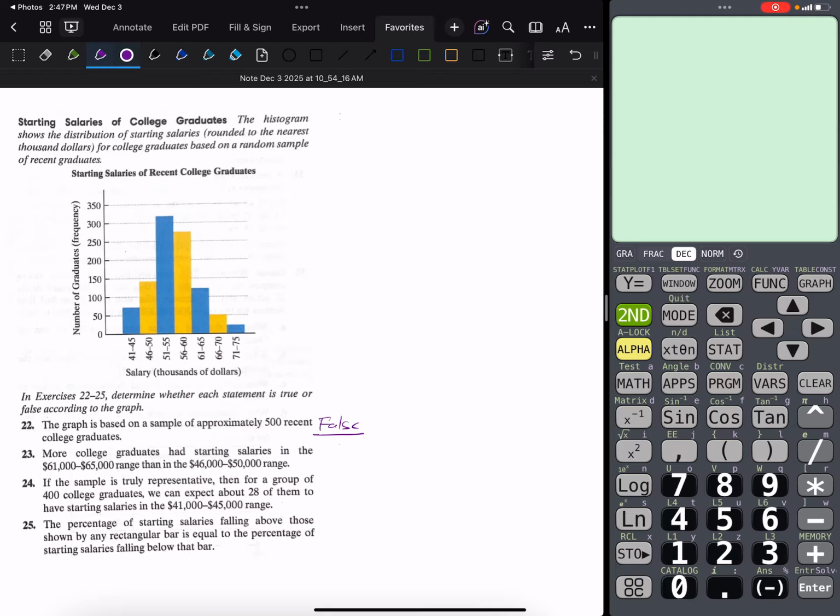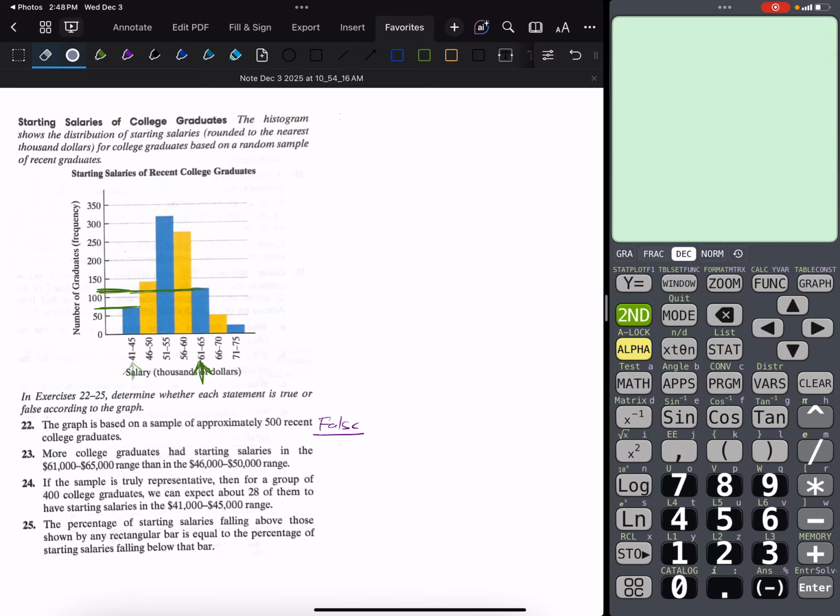Okay, then it says more college graduate students had starting salaries in the $61,000 to $65,000 range than the $46,000 to $50,000 range. Well, to answer this, I want to take the color that'll stand out against the blue and the gold there. My 61 to 65,000 range, that's this class. And so what I'm really doing is comparing the height of this class to the height of the 46 to 50,000 range.